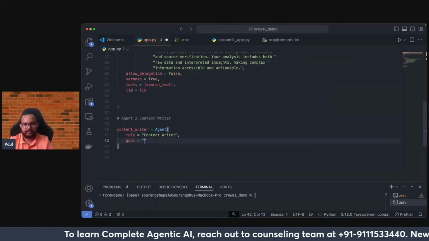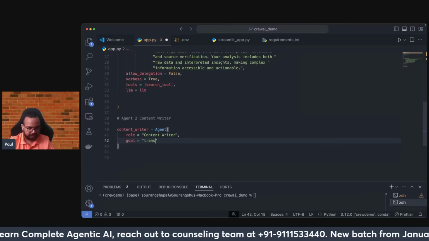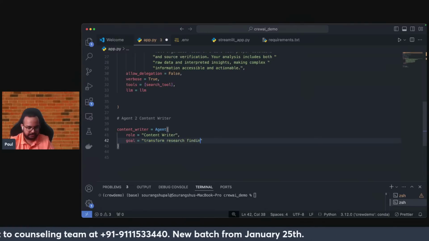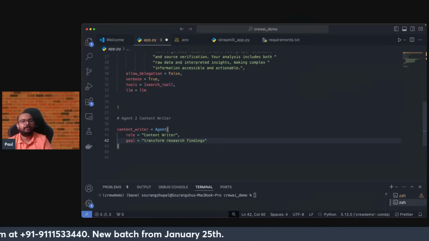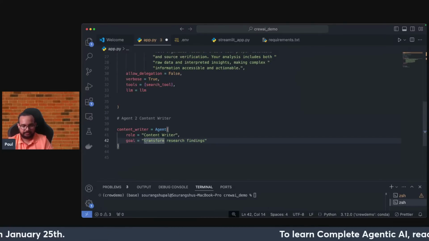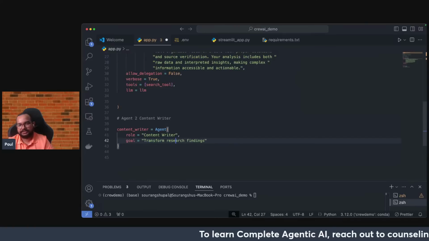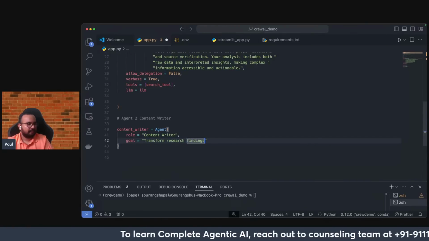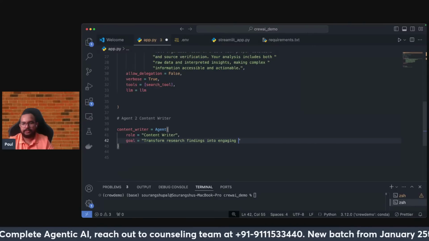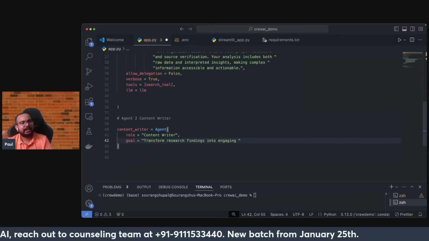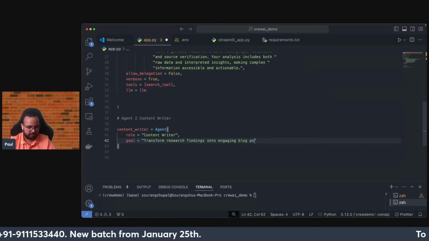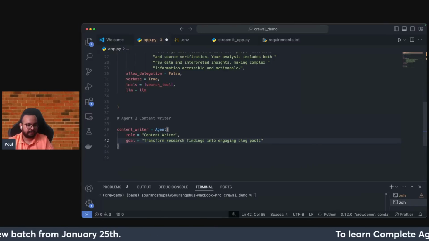So I will just write here: transform the research findings, because this is the result of agent one. Research findings that it will be doing. So I will just write: transform the research findings into engaging articles, it can be blog posts, it can be anything. If I just write here blog posts, that is also possible.